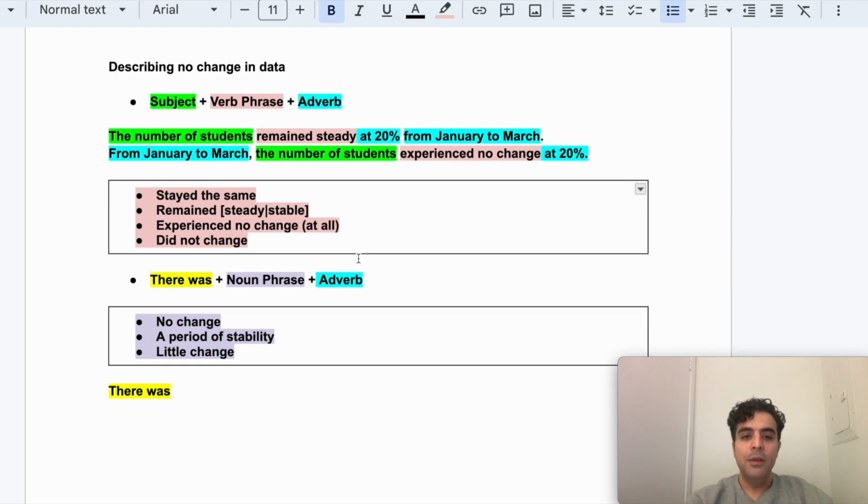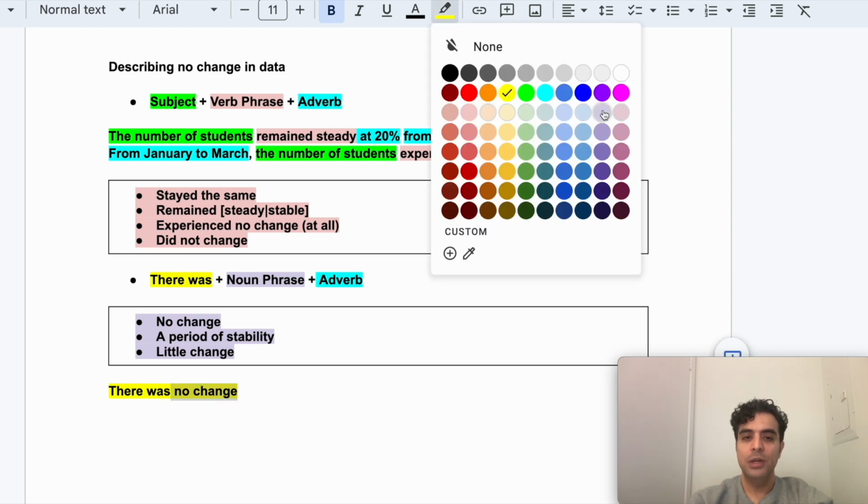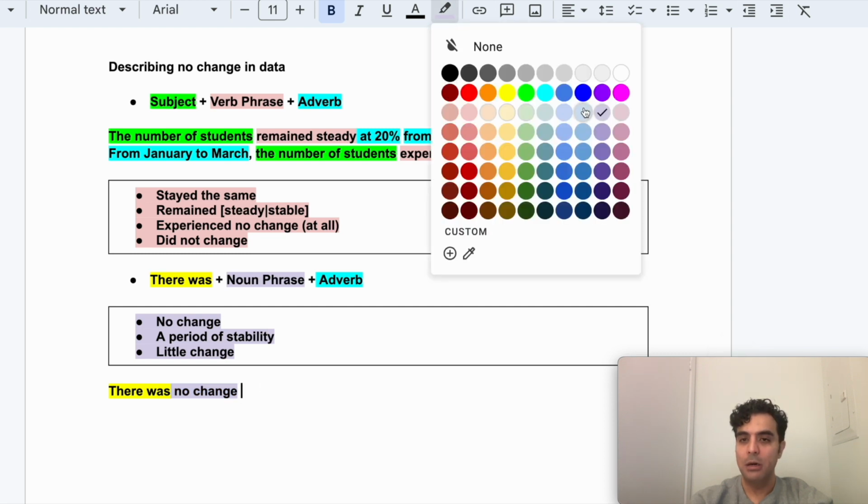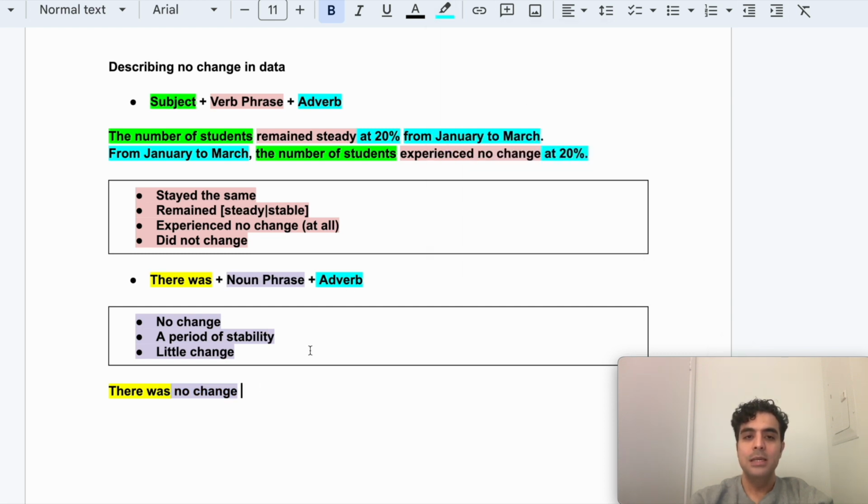So check it out. I have the noun phrase in purple. So there was, I'm going to go with no change, right? In the previous one, what did I say? They said remained steady. So I think I could use no change. So there was no change. Make sure the color's right. And then I'm going to say in what, right? So there was no change. And then I have to mention what?